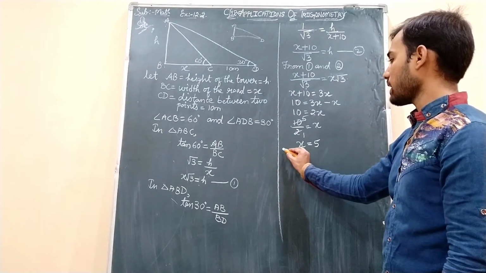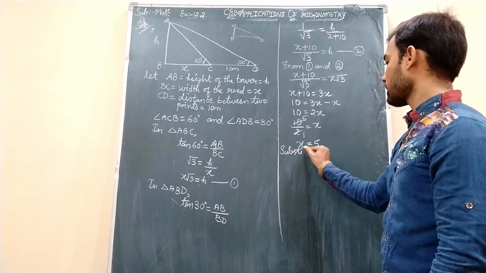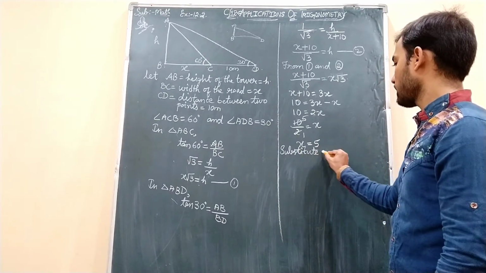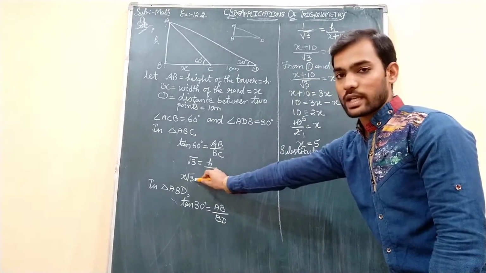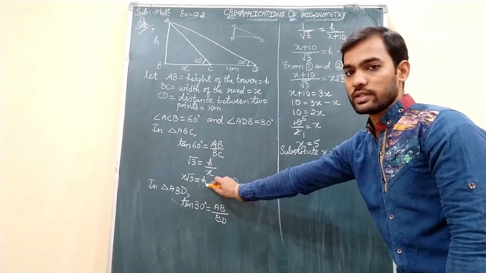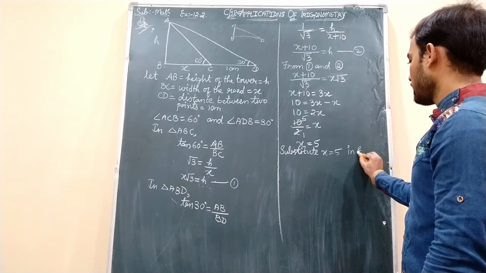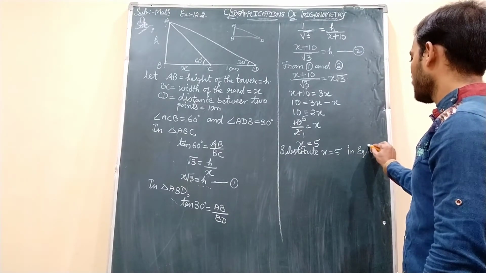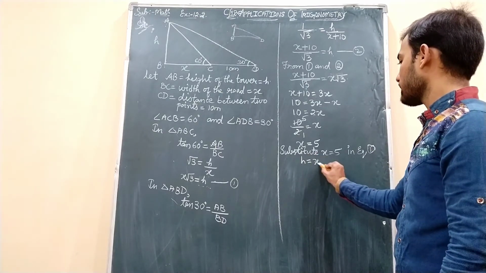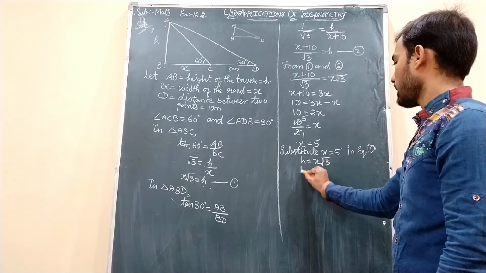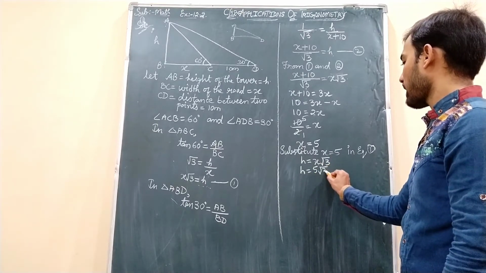Now to find the h value, substitute x equals 5. This is also the h value, but this is an easier one, so we will substitute in equation 1. x is equal to 5 in equation 1. What is equation 1, students? That is h equals x root 3. The value of x is 5, so h equals 5 root 3.